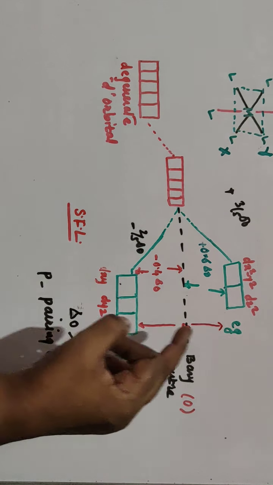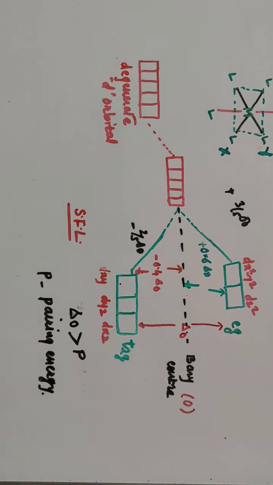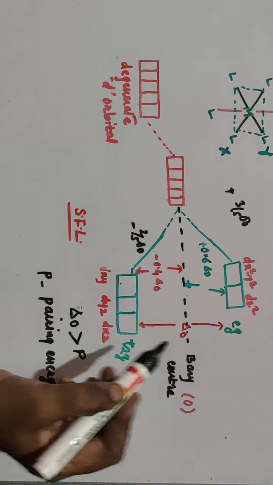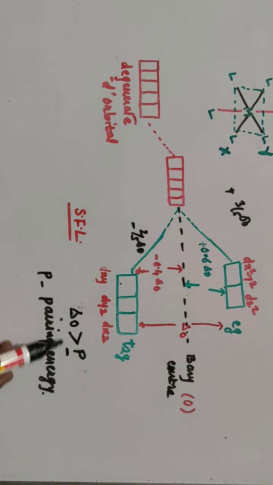So wherever the distance between EG and T2G is larger, delta 0 is more. And so when delta 0 is greater than the pairing energy, then it is a strong field ligand.